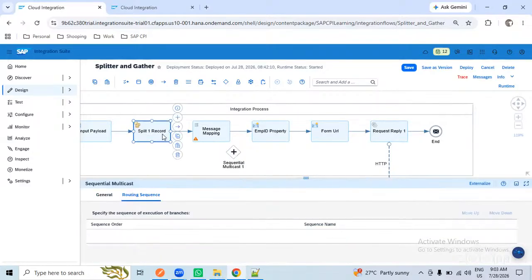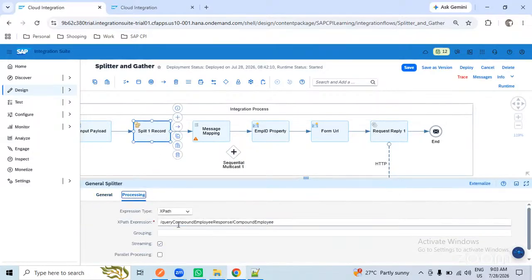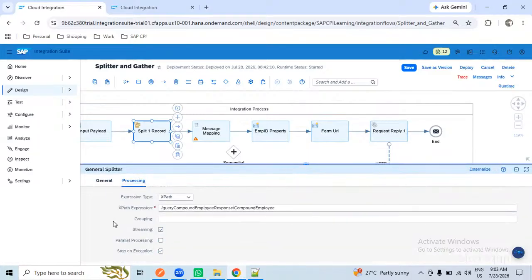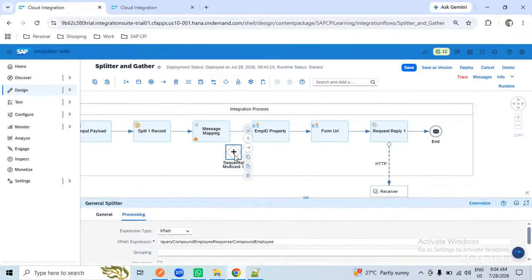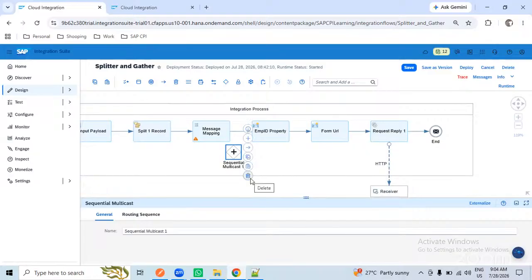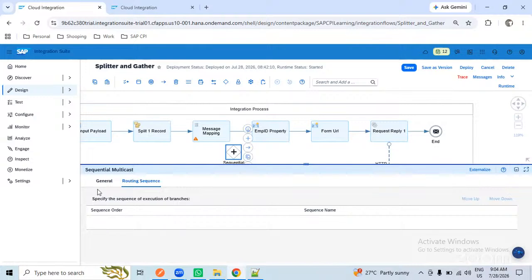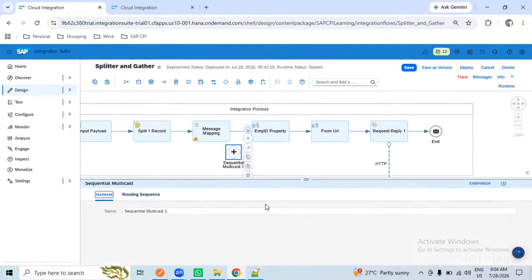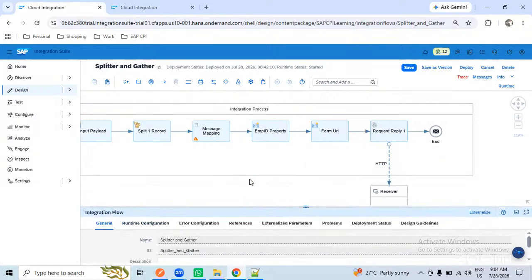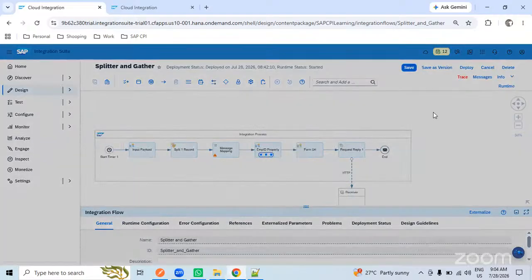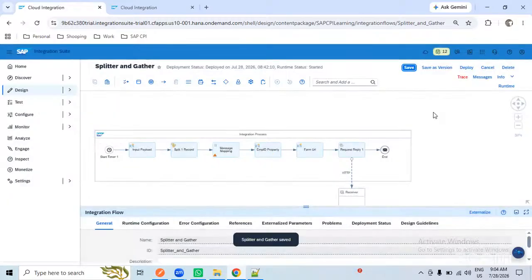You cannot continue with the second branch. But here you have the control, saying that if there is some error with the first employee, you don't need to stop the interface. You can proceed. Like that, you can say here. But in the sequential multicast, you cannot do that. So no option to check the boxes and all. We do not have that. Only the branches we can connect.